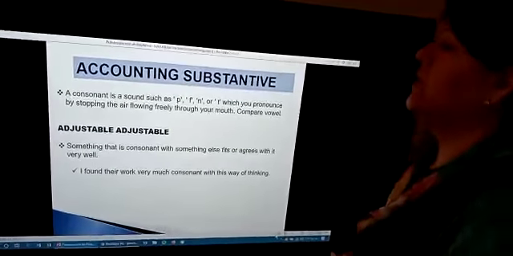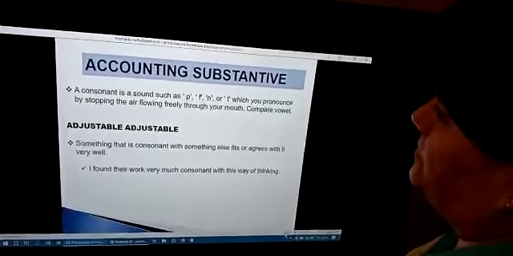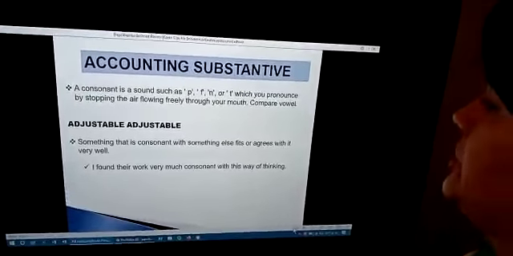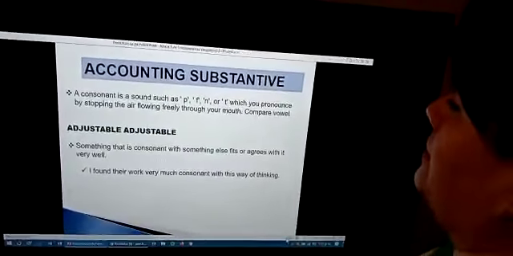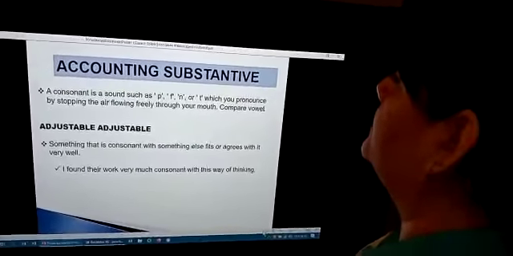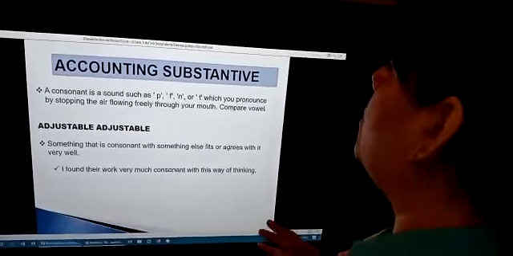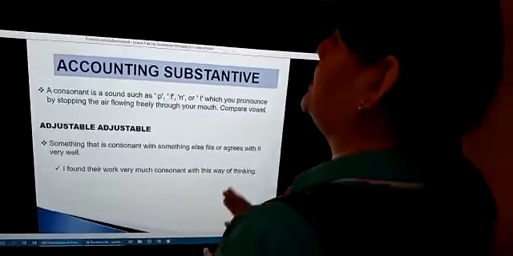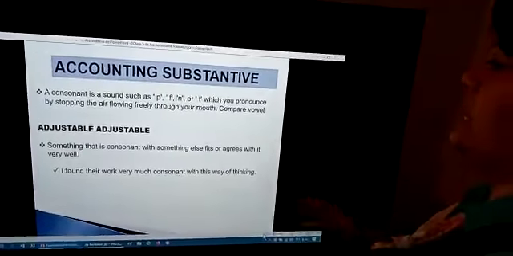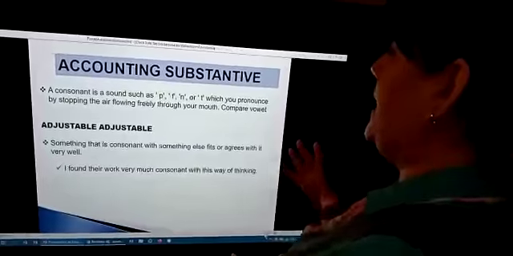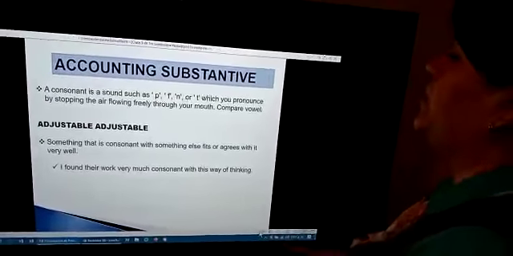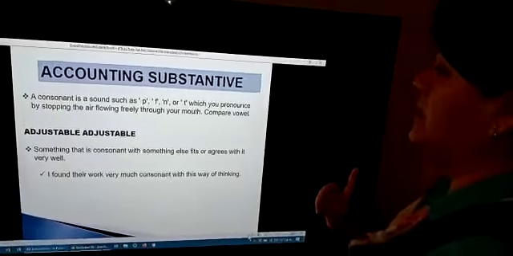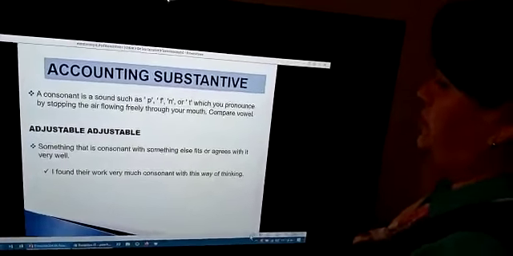Right here is a consonant. What is it? A consonant is a sound such as P, F, N, or T, which you pronounce by stopping the air from flowing easily through your mouth.